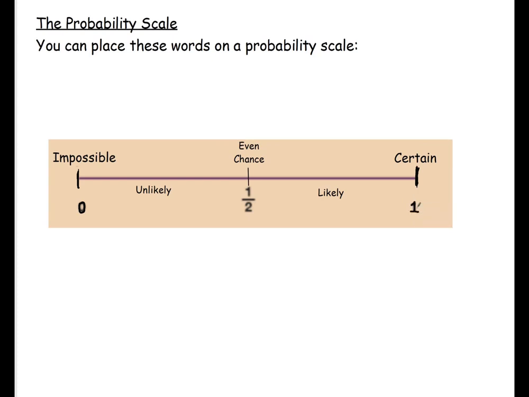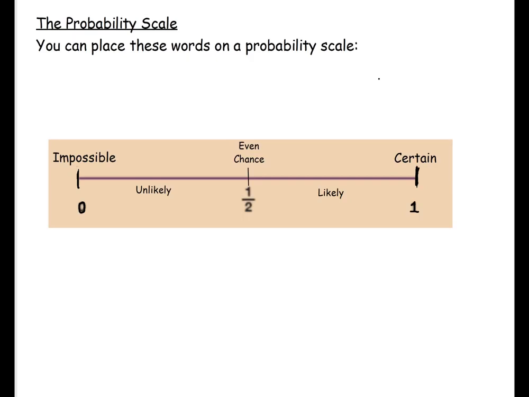So, for example, the sun will rise in the morning. If I had a probability like that, that would be placed here on the probability scale. Getting a tails on a coin, that is even chance, so we would place that here on your probability scale at a half. Okay, so that's even chance.